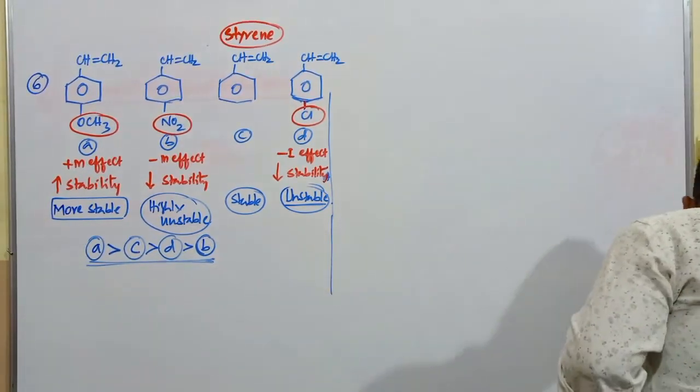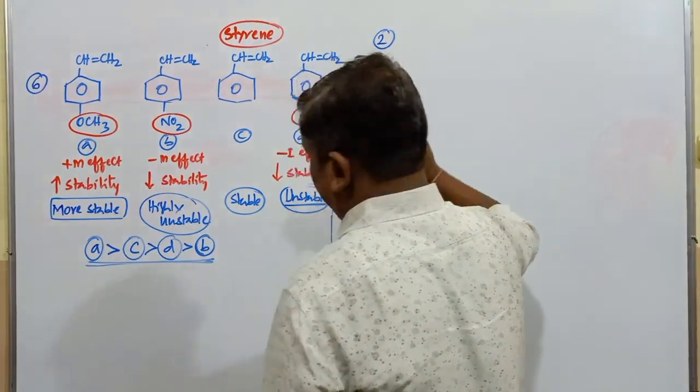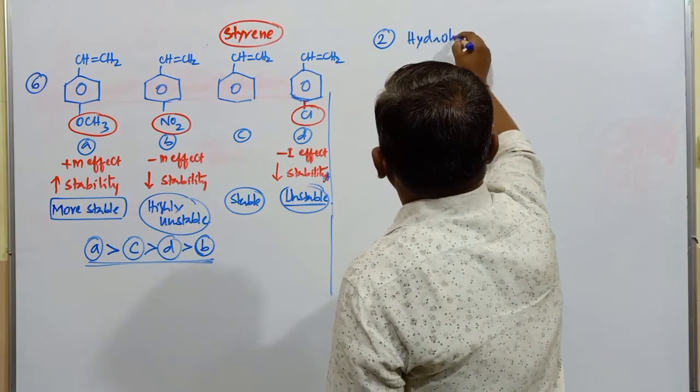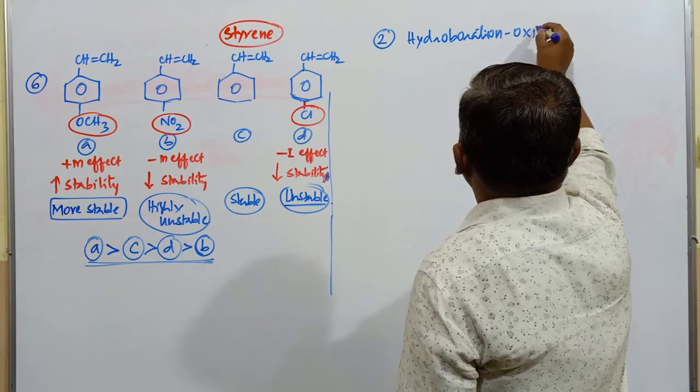Next one, after this second reaction in case of alkenes only, is the hydroboration oxidation process.